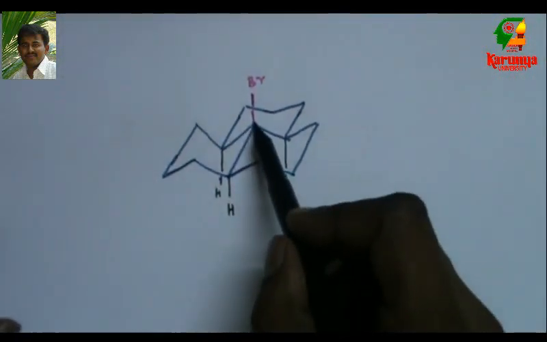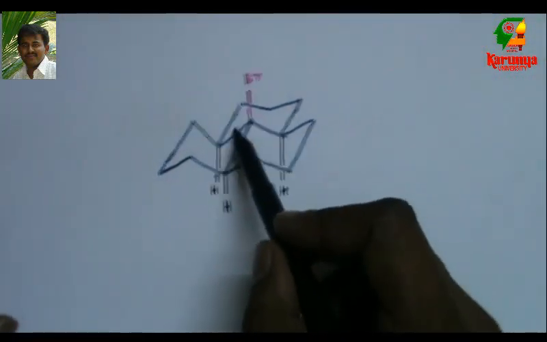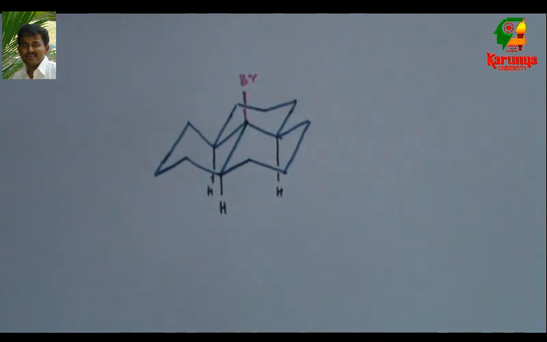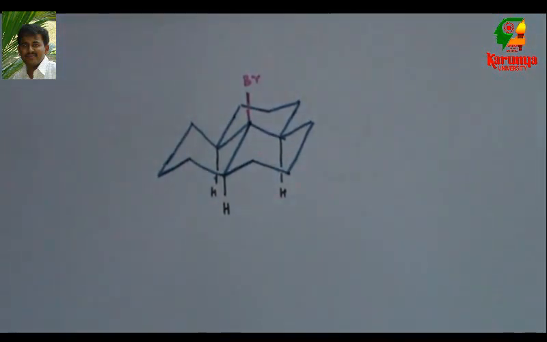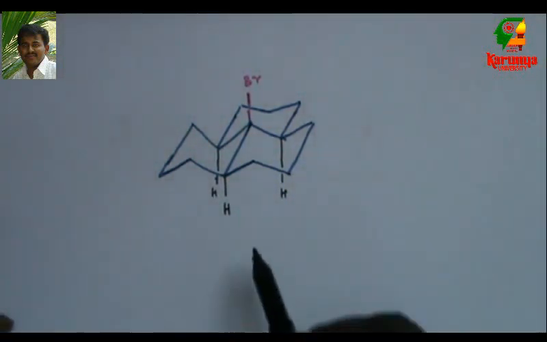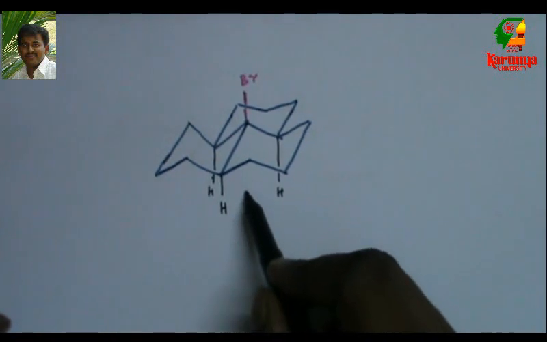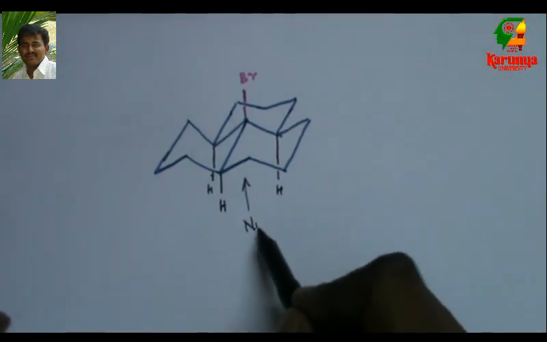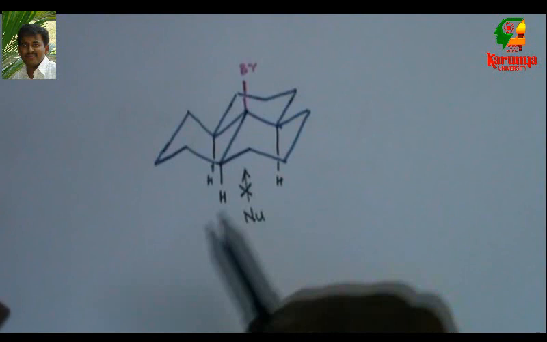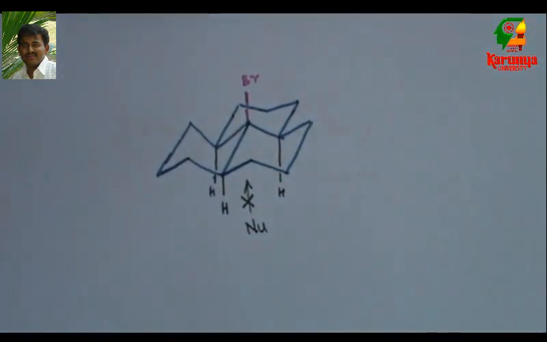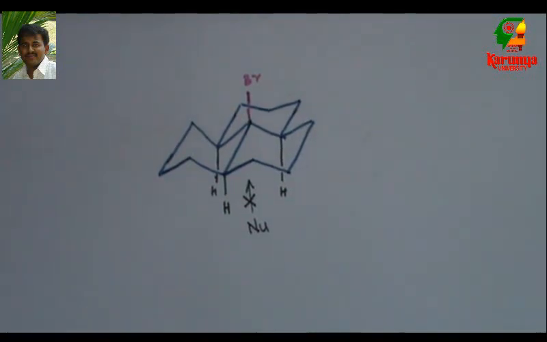Now in this region, you can find a pyramidal shape. Because of that, the nucleophile cannot approach from here. Generally, if it is not fused, we may get a planar carbocation.